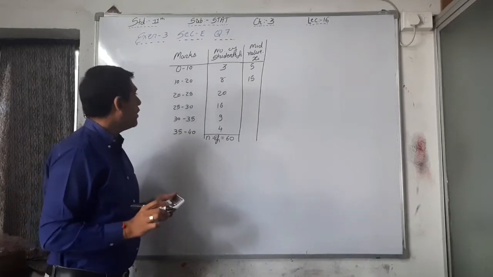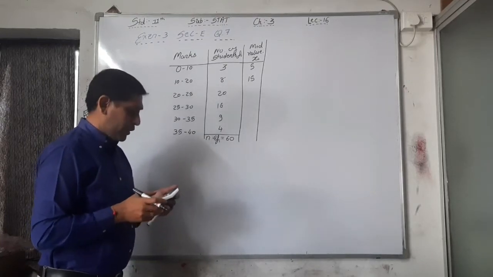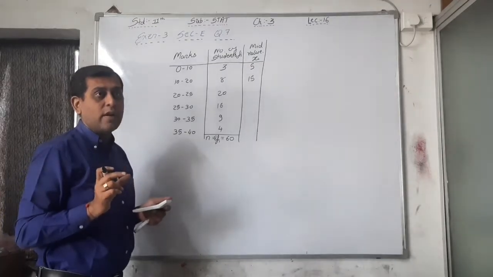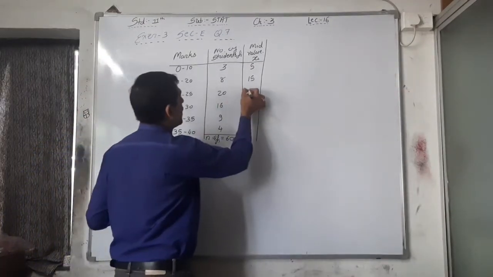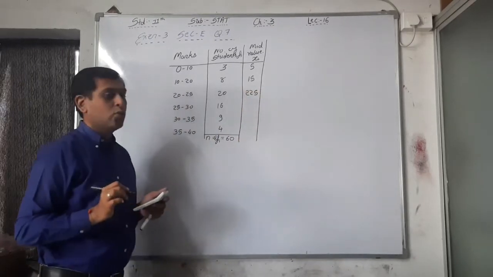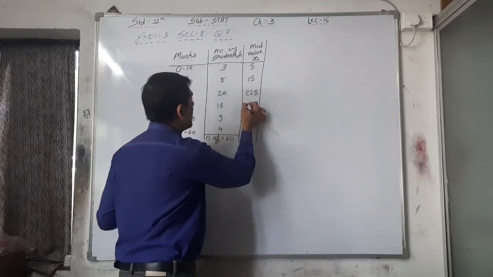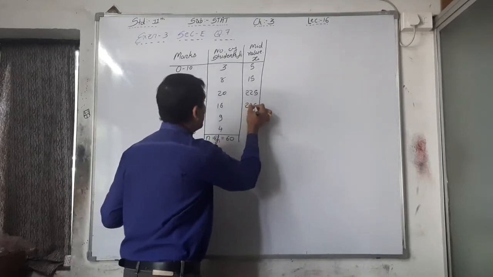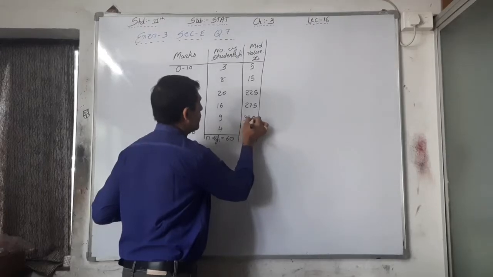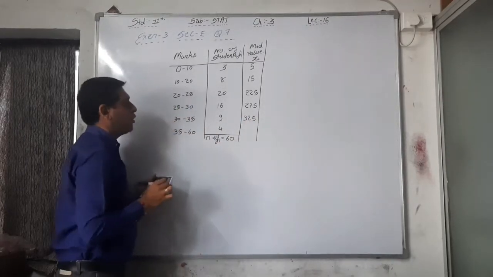Then 20 to 25, that is 45, 45 divided by 2, that is 22.5. Then 25 to 30, that is 27.5. Then 30 to 35, 32.5. And here 35 to 40,